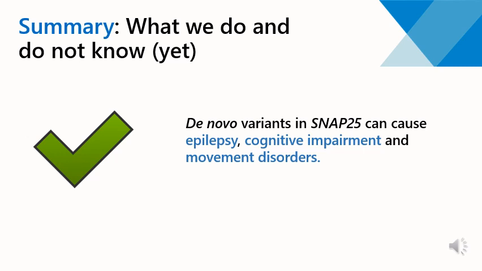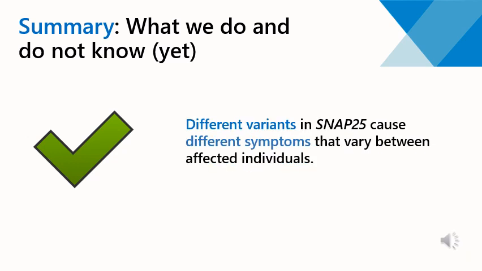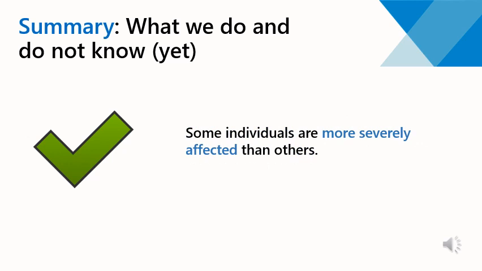So, in summary, what we do and do not know yet. De novo variants in SNAP25 can cause epilepsy, cognitive impairment, and movement disorders. Different variants in SNAP25 cause different symptoms that vary between affected individuals. Some individuals are more severely affected than others.